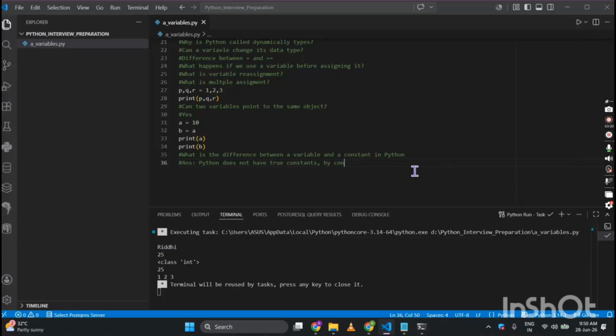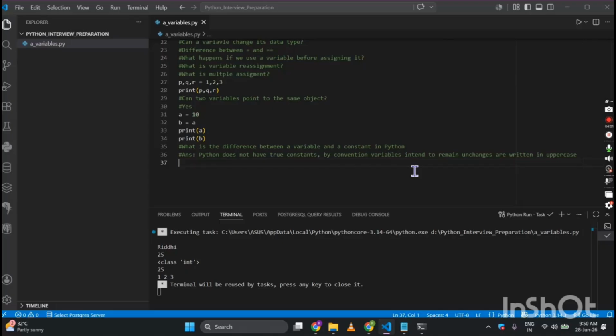By convention, variables intended to remain unchanged are written in uppercase.